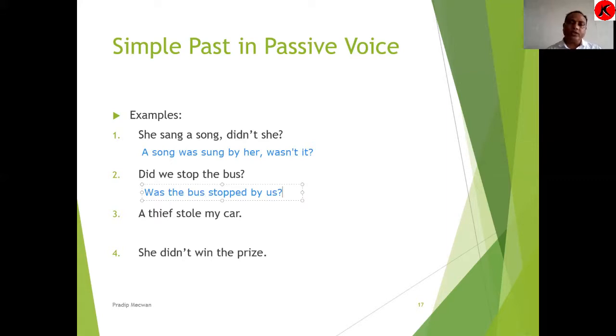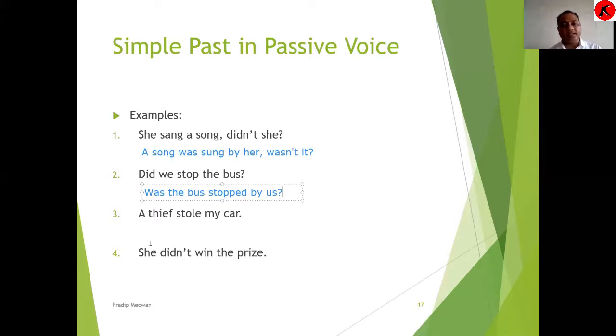You have to judge whether the sentence is assertive. You have to judge whether the sentence is a question. If it is a question, what type of question? These all things you need to understand and remember well. Always remember that in the beginning stage, you will find some sort of difficulty. But as you go along with practicing sentences, this difficulty will vanish. You will never realize where it went. So practice will definitely make you perfect.